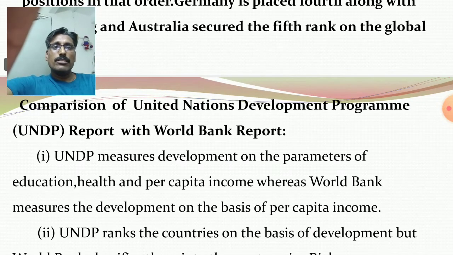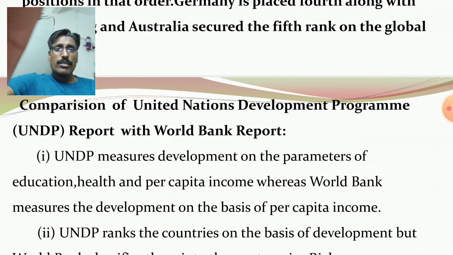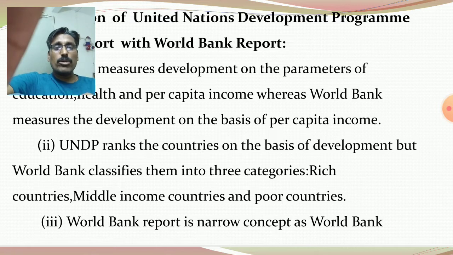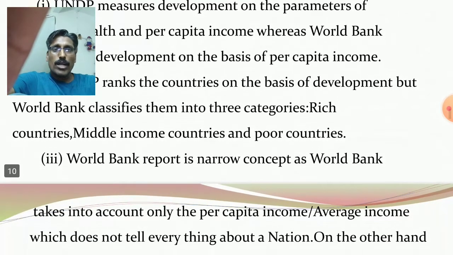So, a comparison of the UNDP report with the World Bank report. Very simple. In the UNDP report, three criteria are there: education, health, and per capita income. But in the World Bank, only one criterion is there: per capita income. Second, in the UNDP report, countries are getting ranks on the basis of development. But in the World Bank report, countries are classified into three groups: rich income countries, middle income countries, and poor income countries. Clear?